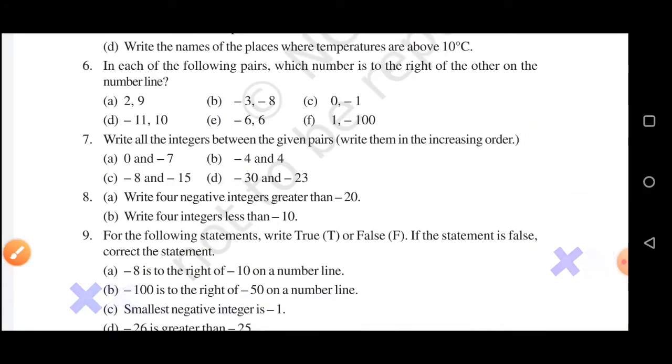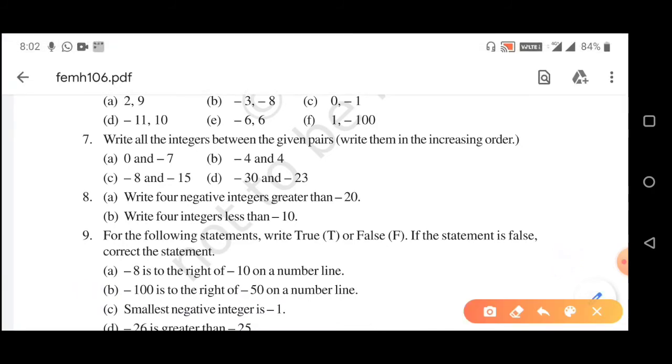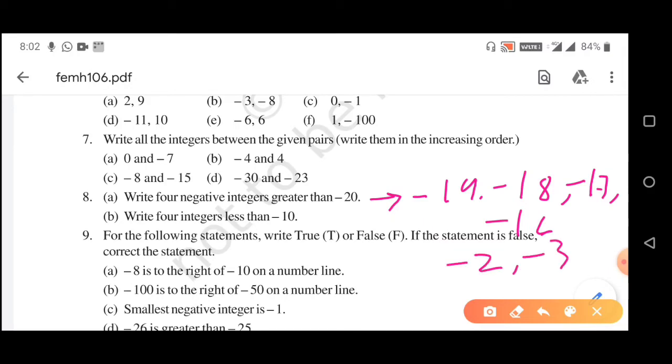Question number 8a, write 4 negative integers greater than -20. Four negative integers greater than -20 will be -19, -18, -17 and -16. You can write -2, -3, -4, -5 also.